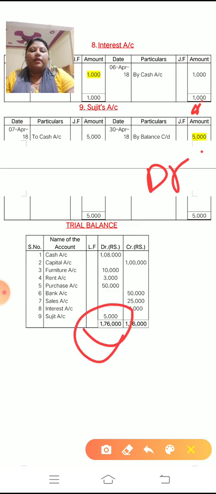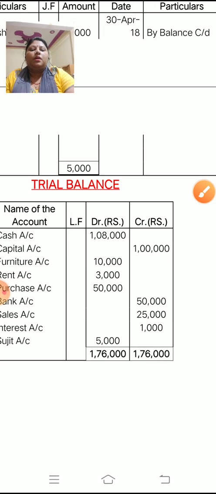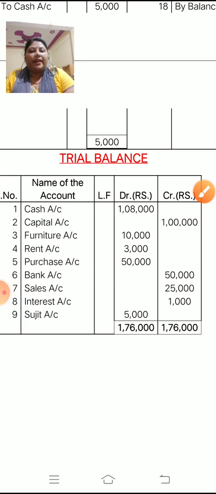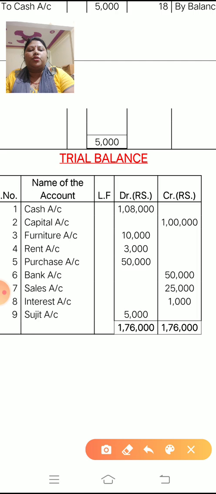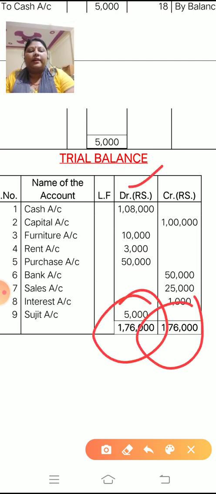Okay. Now after posting in the trial balance, you have to do the total of debit and credit. As you know that in double entry system, both sides are equal. So when you total the debit side, the answer is equal to the credit side. Both sides are equal. It means your question is correct.